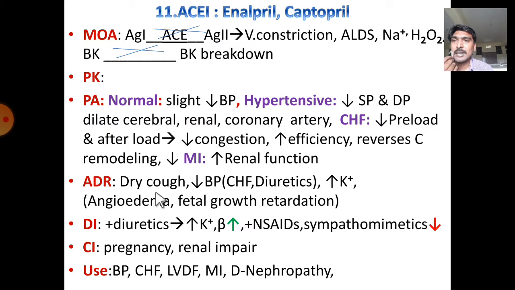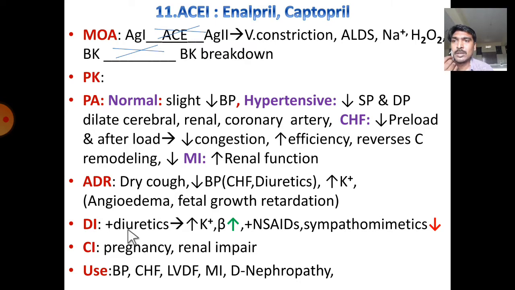Adverse drug reactions are dry cough, hypotension, especially observed in congestive heart failure and in patients on diuretics but not in a normal person, and hyperkalemia. It rarely causes angioedema, that is swelling of eyelids, face, tongue and lips. It also causes fetal growth retardation. That's why it is contraindicated in pregnancy.